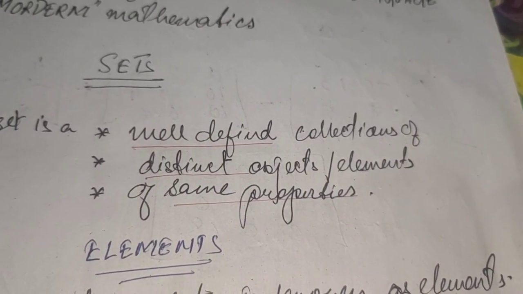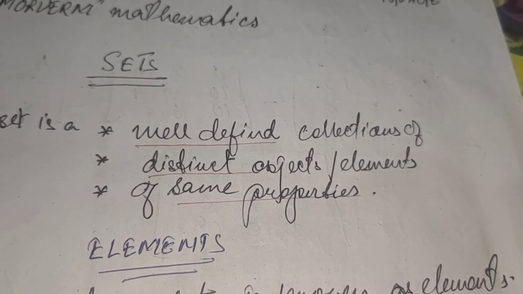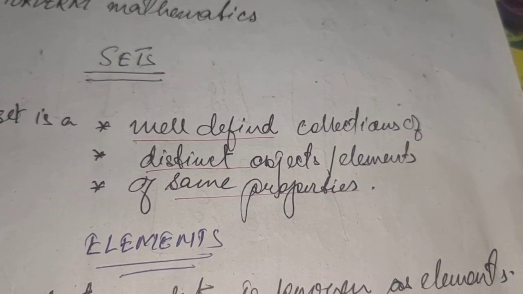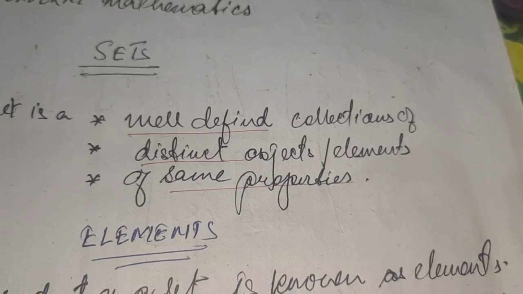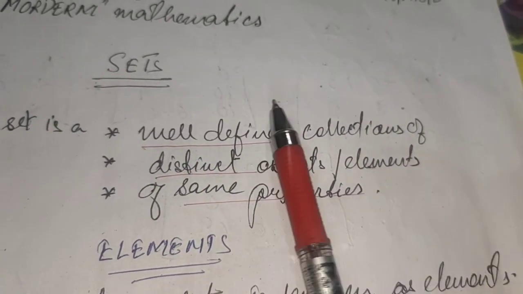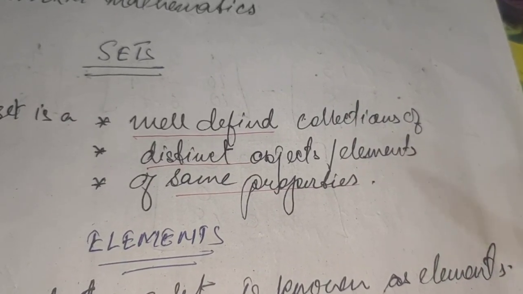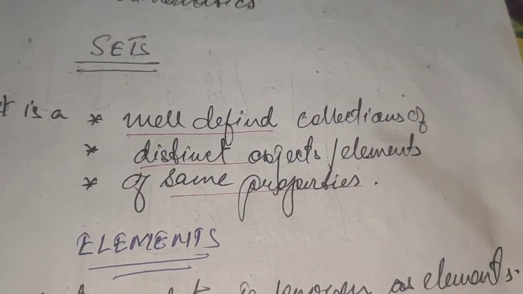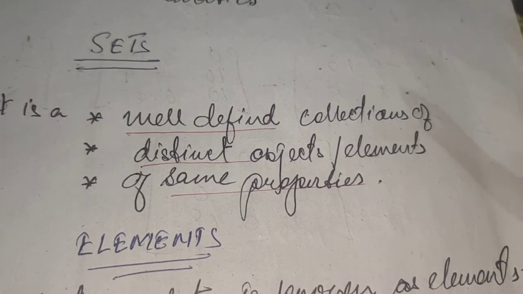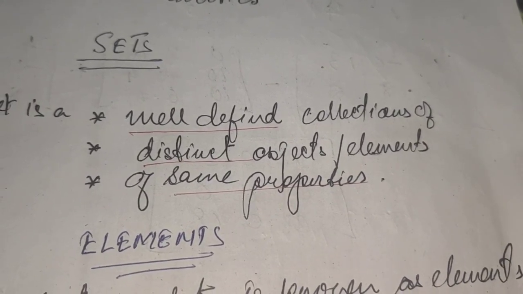Even here we can define a set. We can say that there is no pen left on the board. So every time it is very much well-defined. And distinct: distinct means 1 pen, 2 pens, 3 pens. In other words, we can say a set deals with quantitative qualities, not qualitative qualities.